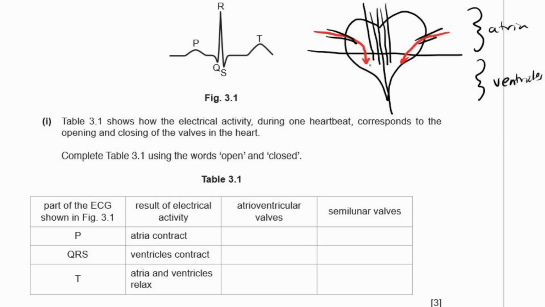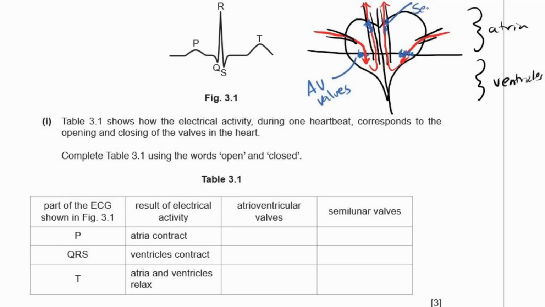And the blood goes up and gets pushed up. All right. And we have valves here and here. Those are the AV valves, the atrioventricular valves between the atria and the ventricles. We have valves here and here.